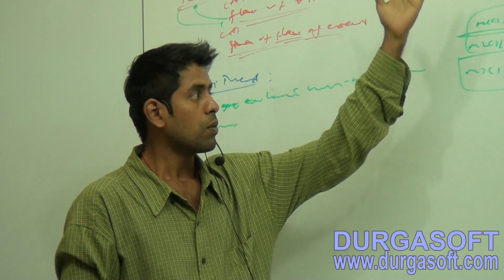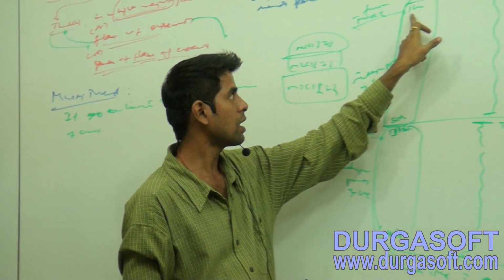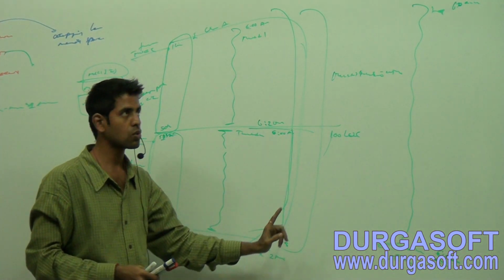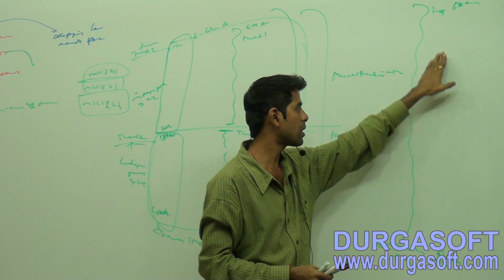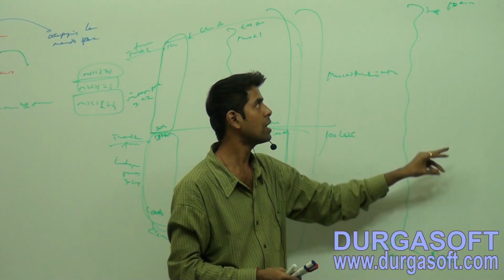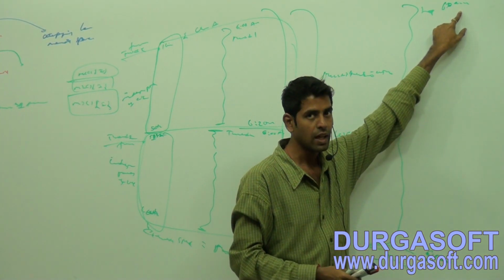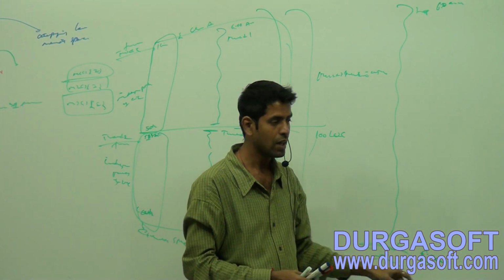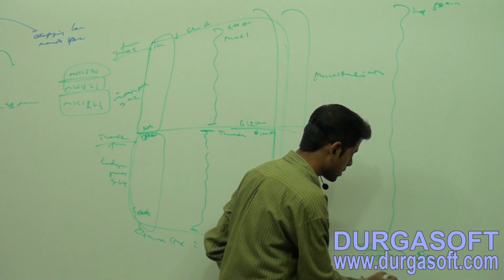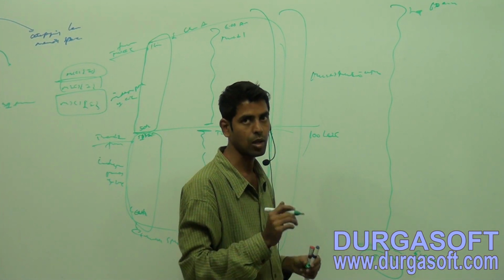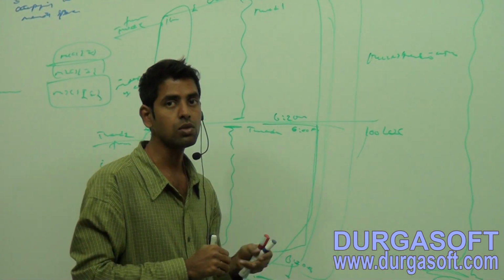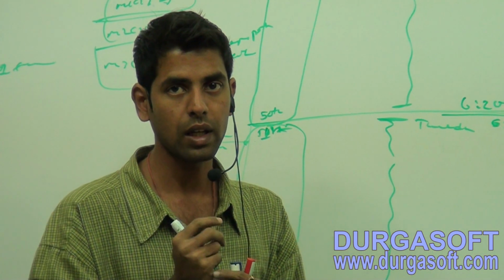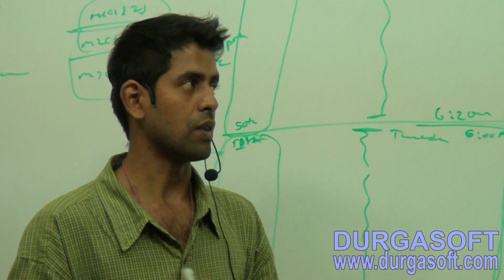Now think that I'm having one code with 100 lines of code. If I execute this code by using a single thread from top to bottom, if I start this at 6 a.m., it ends its execution at 6:05 a.m., consuming 5 minutes of time. Now I want to reduce this execution time to 2 minutes. How can I do it?